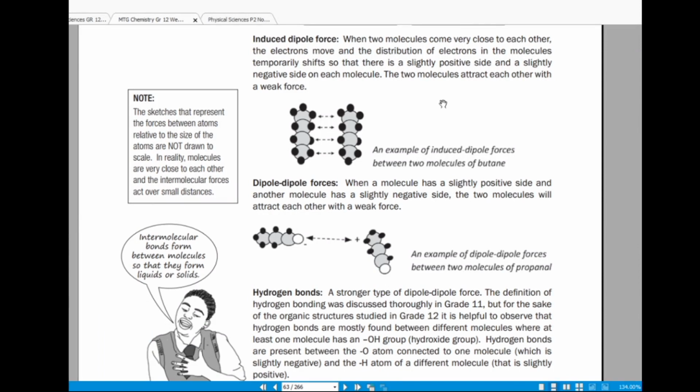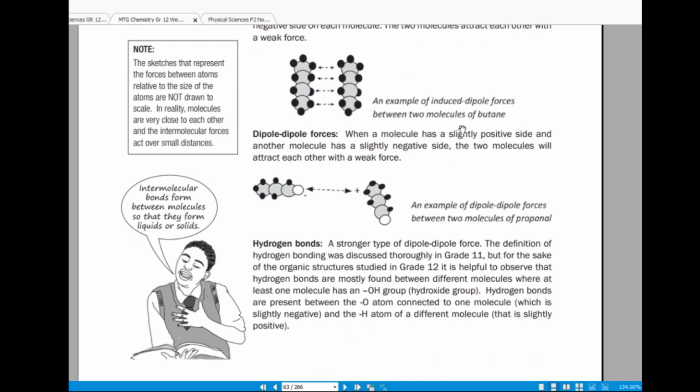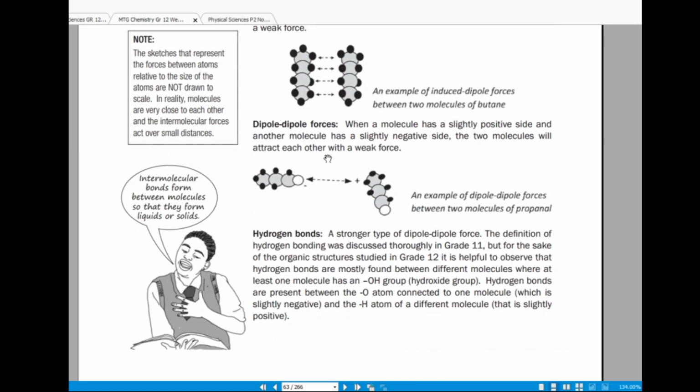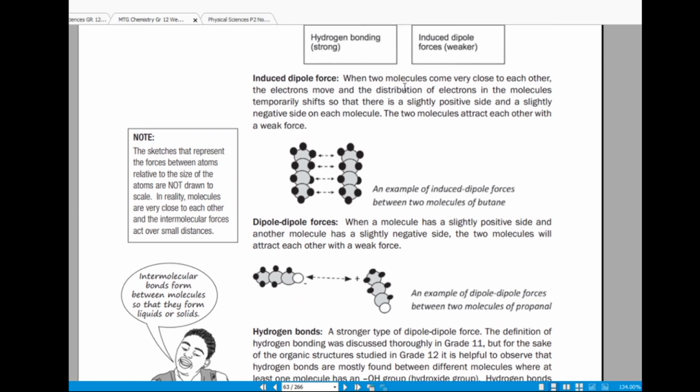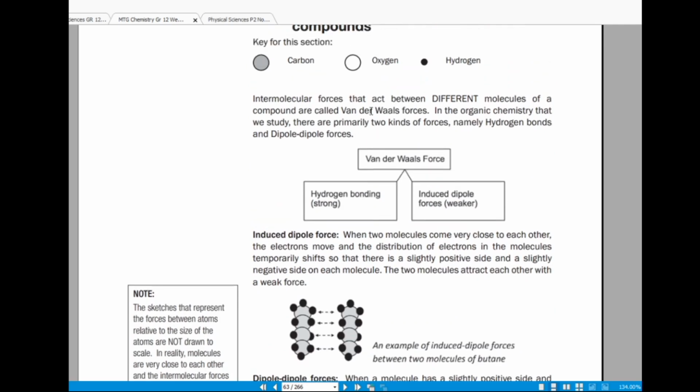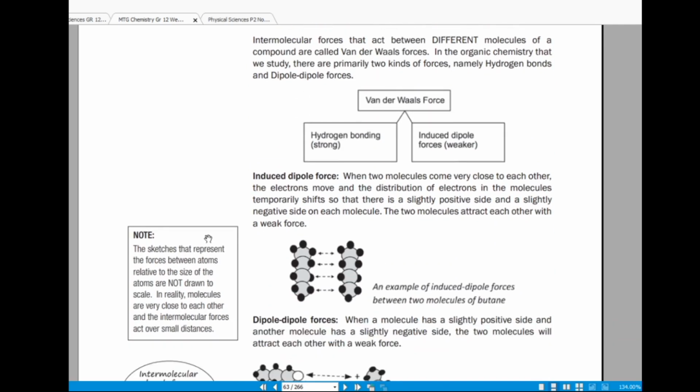If it doesn't, drop me a text on WhatsApp and I'll try to explain it better, right? But it's not important to look in more detail at what's happening with the electrons during intermolecular forces. So let us just focus more on the concepts of what's actually happening, and be able to differentiate between hydrogen bonds and induced dipole forces.